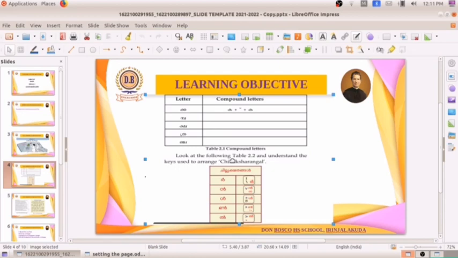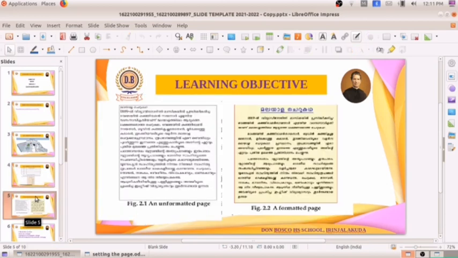So in this way we know the English letters corresponding to the Malayalam letters, so by clicking on those we can write the Malayalam. Okay children, I hope it is clear to all of you. And the next thing you have to keep in mind is the activity 2.1 in page number 21 itself. You can refer to it while watching the video.